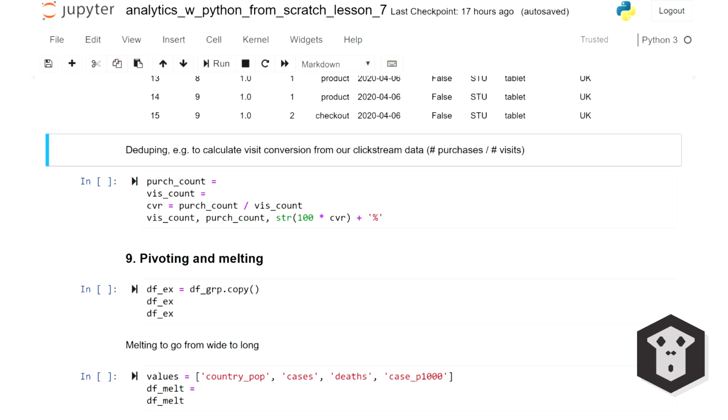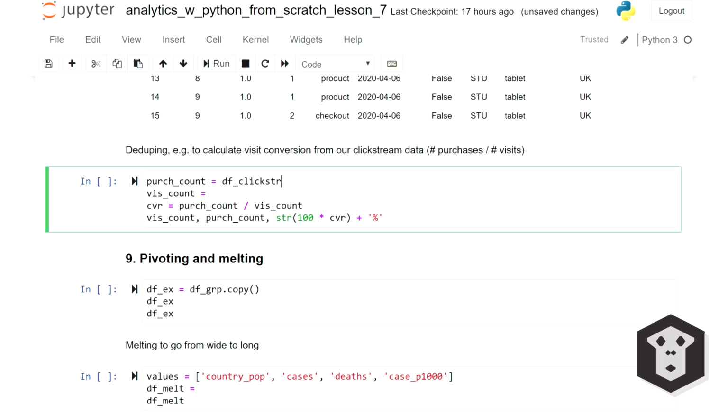Another useful SQL thing that you can replicate in Pandas, removing duplicates, i.e. select distinct in SQL. So let's consider this analytic scenario. Can you tell me what the visit conversion of our e-commerce website is? Visit conversion is the ratio of the number of purchases to the number of visits on our website. So we need 2 things, the numerator and the denominator. First, the numerator. I'm just gonna sum my purchase flag column. The denominator is a bit trickier, and that's where we'll need to deduplicate.